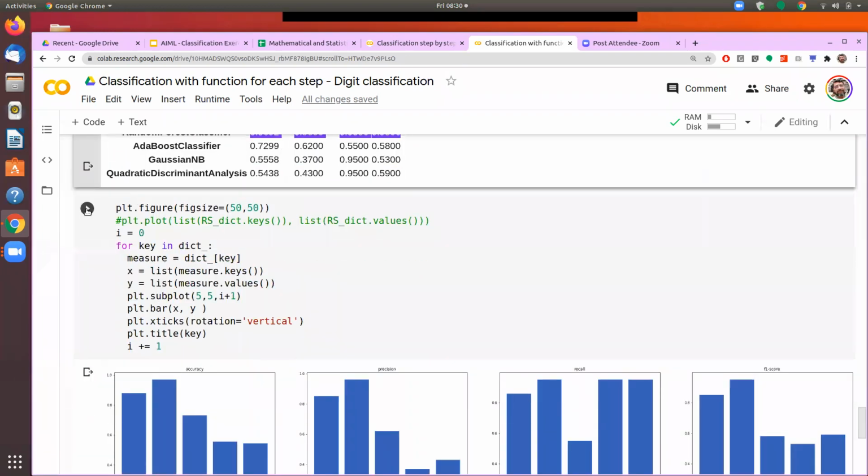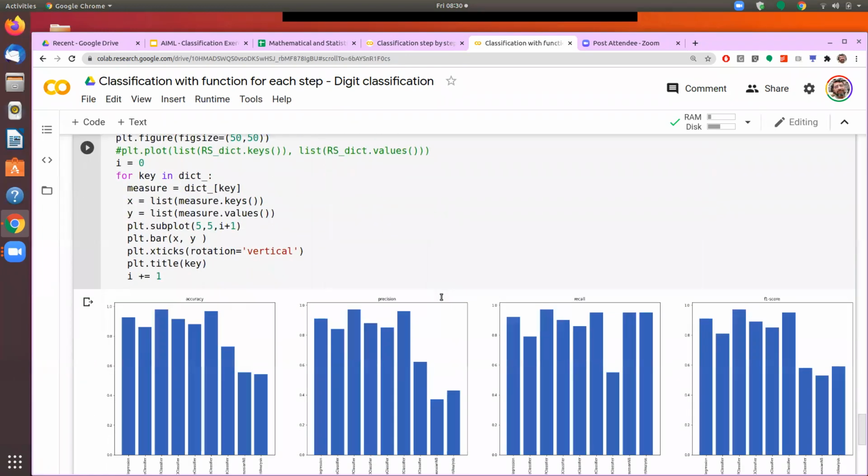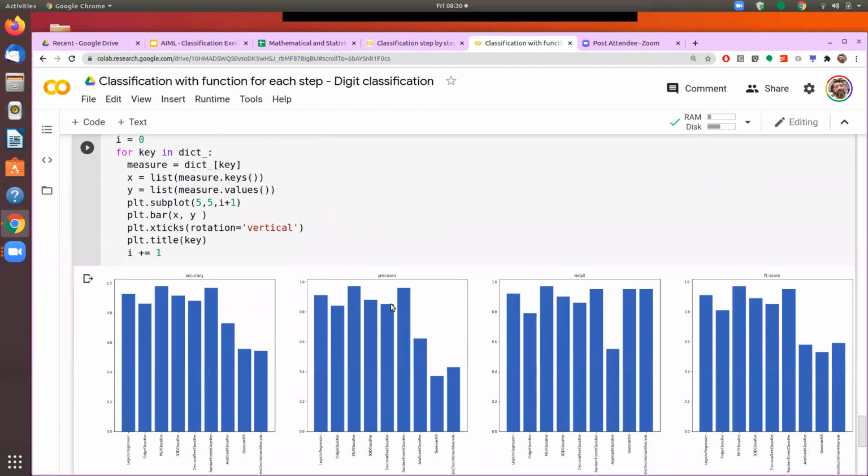And then I can plot them using the same concept that we had used earlier. So I have plotted on the 4 parameters that we wanted to see: accuracy, precision, recall, and F1 score. Now visually I can see that these are the 2 models which are giving good results. The third and the sixth one are higher on precision and they're higher on recall. There are some other models which are giving high recall, the Gaussian and the last one, quadratic, are giving me a good result on recall, but they are not good in accuracy and precision and so on.